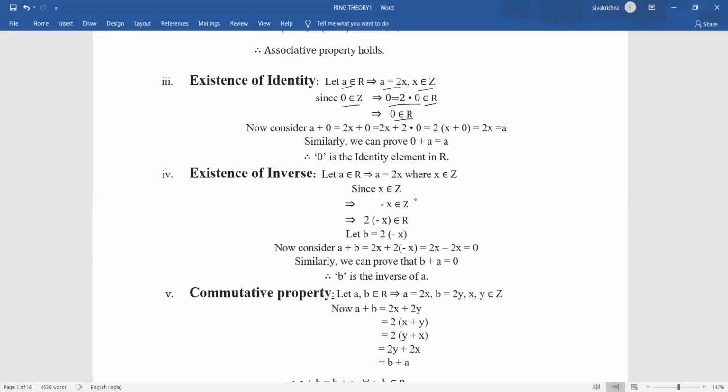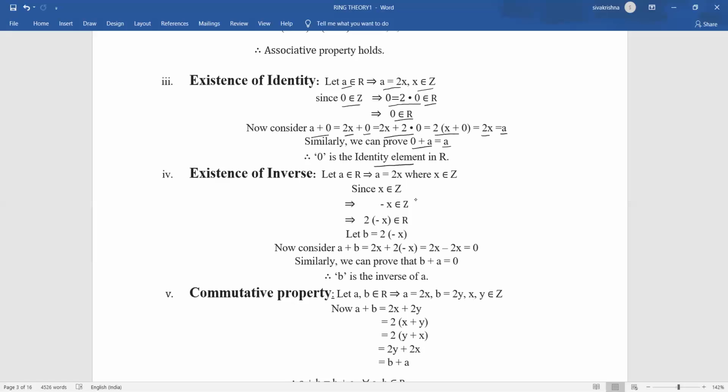Now I'm considering a plus 0. So a is equal to 2x plus 0. Once again I am writing 0 as 2 into 0, so 2x plus 2 into 0. If we take 2 common, we get 2 into x plus 0, which is equal to 2x, and 2x is nothing but a. So I consider a plus 0 and I get a. Similarly, if we consider 0 plus a also, we get a. It means 0 is the identity element in capital R.